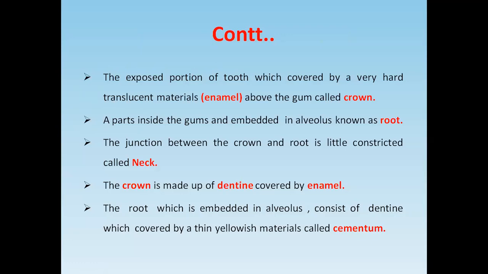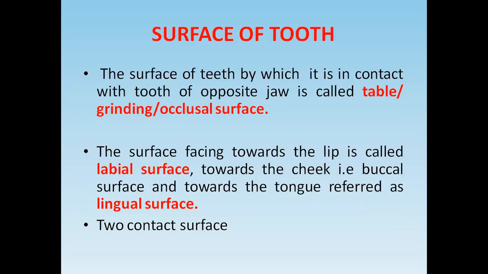The junction between the crown and root is called the neck. The crown is made up of dentine covered by enamel, and the dentine of the root part is covered by a thin yellowish material called the cementum. If you look at the surface of the teeth, there are five surfaces.